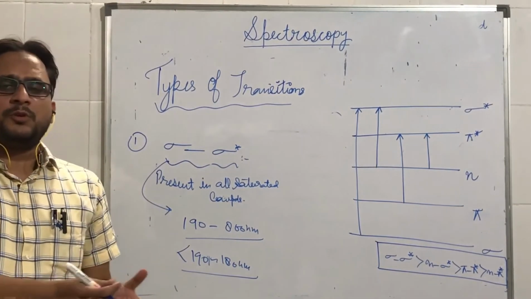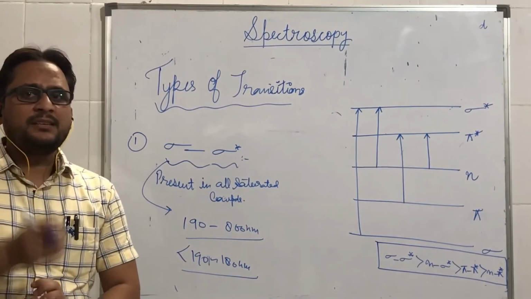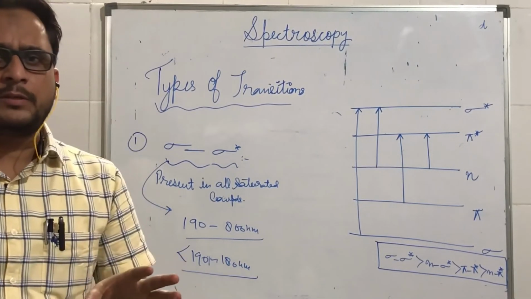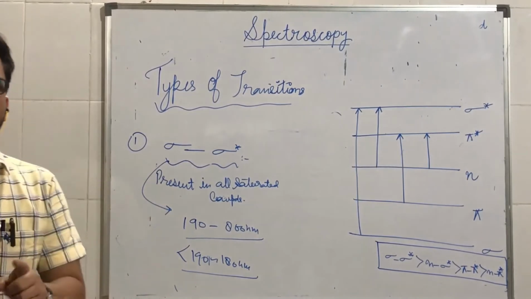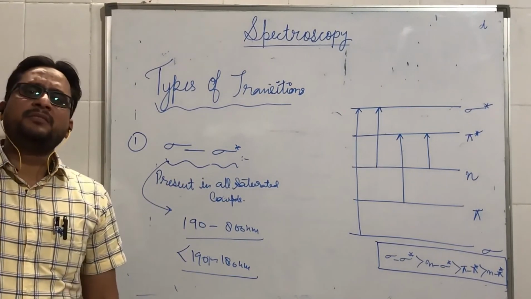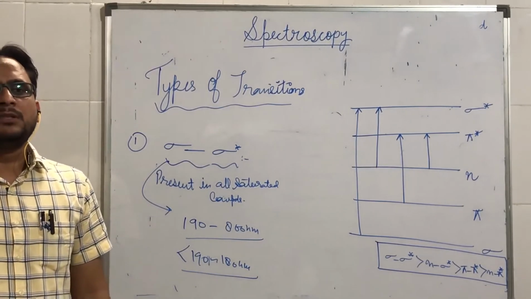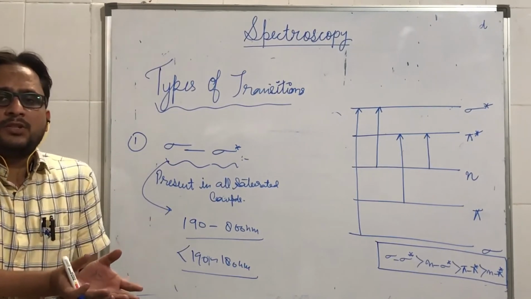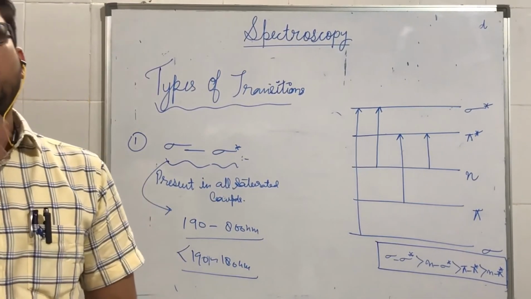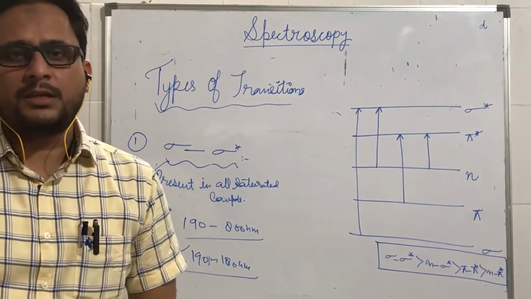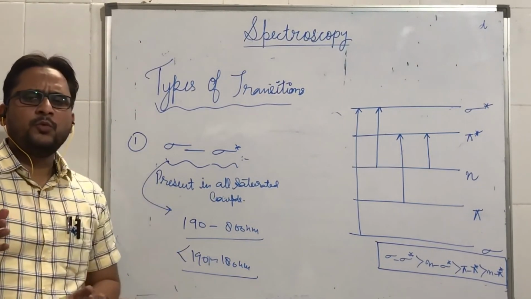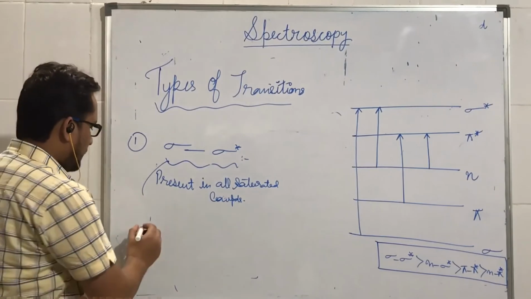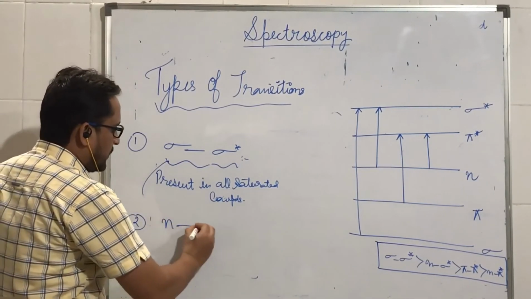Therefore, most of the instruments do not cover this particular region. The second reason is that since sigma electrons are present in almost all molecules, if we study this transition, then this band will be present in all organic molecules, all compounds. Then it is very difficult for us to identify which sigma to sigma star transition corresponds to which type of sigma electron, since it occurs in all organic compounds. Therefore, it is only for you to understand what is sigma to sigma star transition, but we do not study this much. The second transition is known as n to sigma star transition.